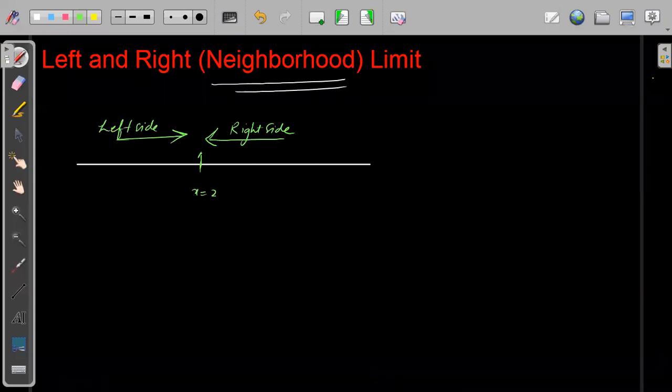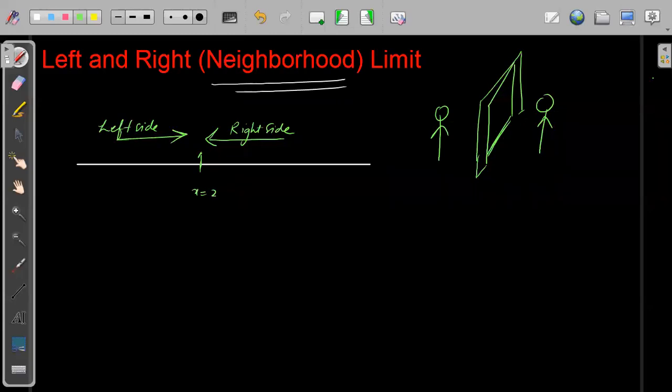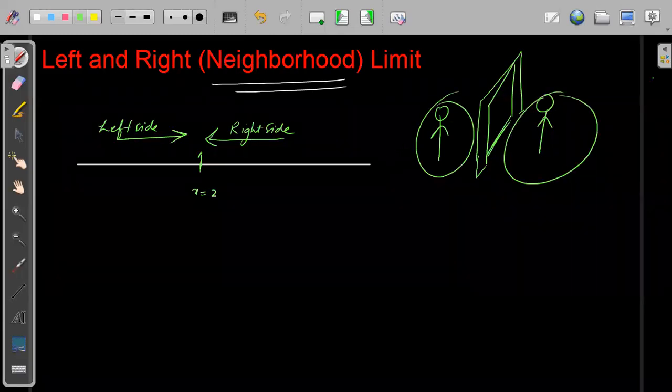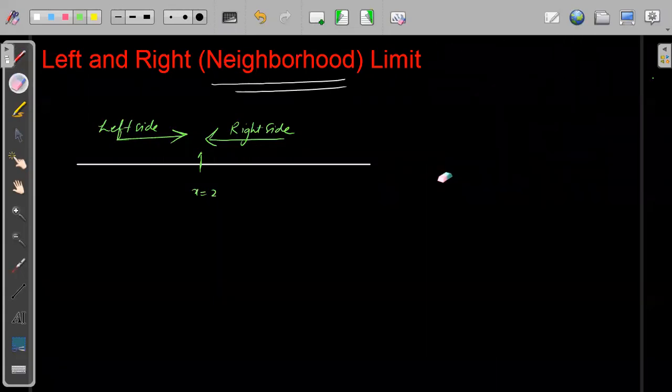Suppose there is a door, and I am saying that Harish is standing near the door, right? So that means there can be two possible cases. Harish is not just at the door. Harish is not at this line, not at the boundary line. But Harish might be on the right side, or Harish might be on the left side. So this is the neighborhood of the door. Harish can be on either side. Understood?